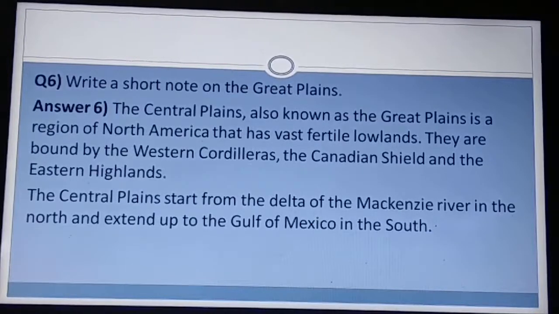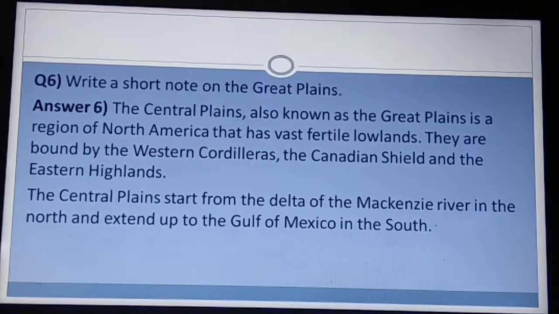Question 6. Write a short note on the Great Plains. Again the same. The Central Plains, also known as the Great Plains, is a region of North America that has vast, fertile lowlands. They are bound by the Western Cordilleras, the Canadian Shield and the Eastern Highlands. The Central Plains start from the delta of Mackenzie River in the north and extend up to the Gulf of Mexico in the south. You will pause the video again and again and write the question answers in your geography notebook.